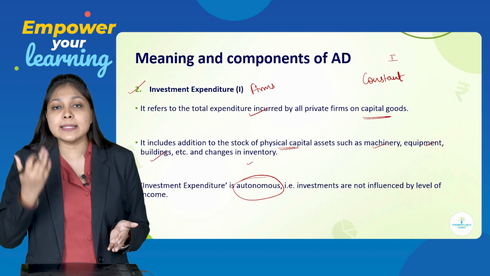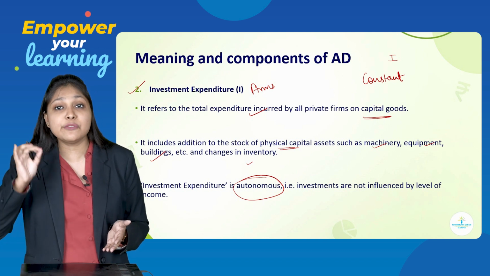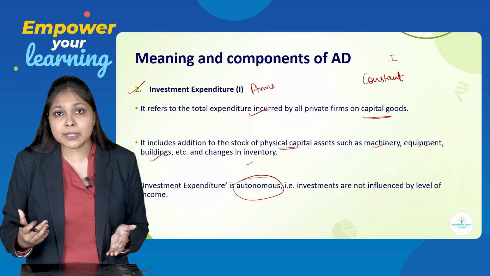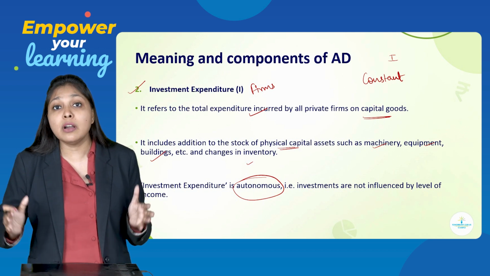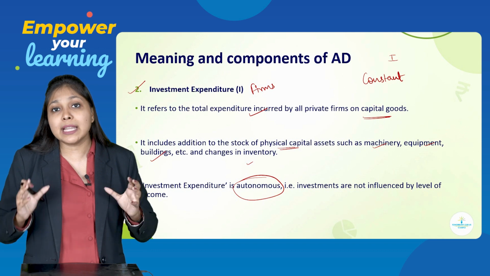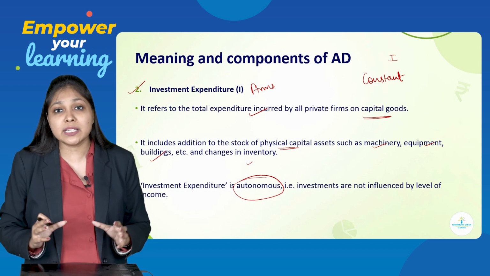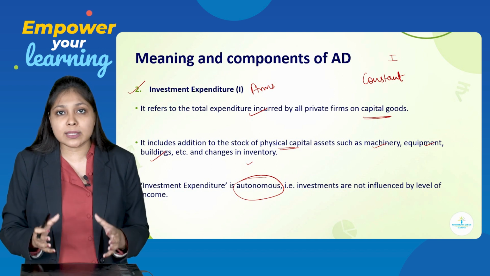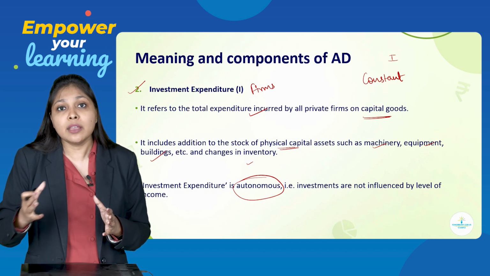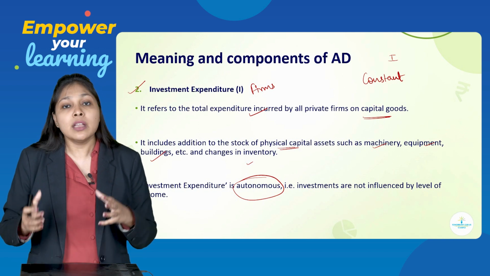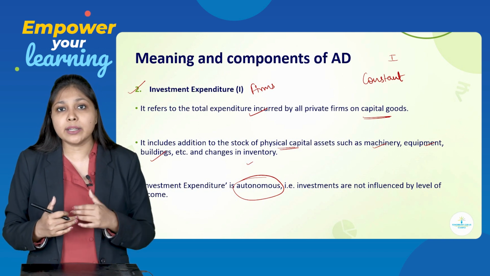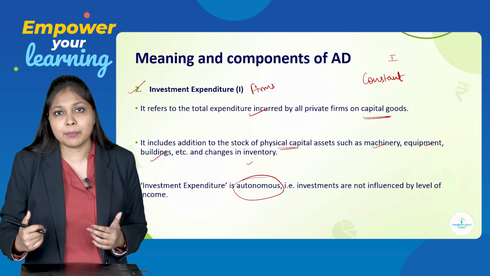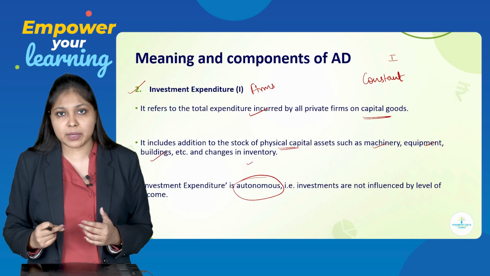Remember, we have just considered this; in real life, in practical life, it does not happen. But to make the concept easier, we are going to just assume that we keep investment expenditure autonomous in nature. Autonomous means we are going to keep it constant. It will not fluctuate with the change in level of income. Whether your income is increasing or decreasing, your investment expenditure will always remain the same. This is what we are going to assume over here.